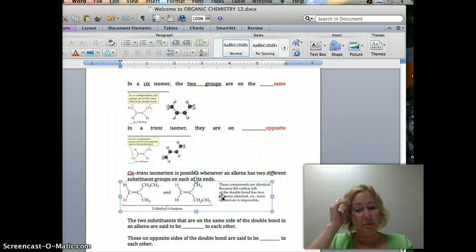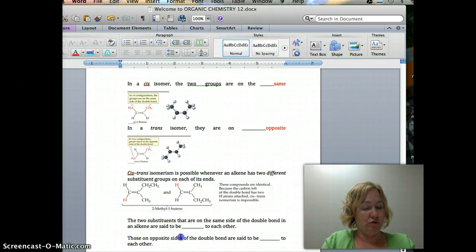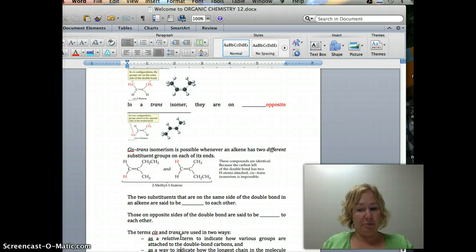And this is also going to help you write them out. If I need you to write them out, I will give you whether it is a cis or trans. Or if I want you to make them out of these super fun little things. It took me a really long time to make those, by the way. That's for you.